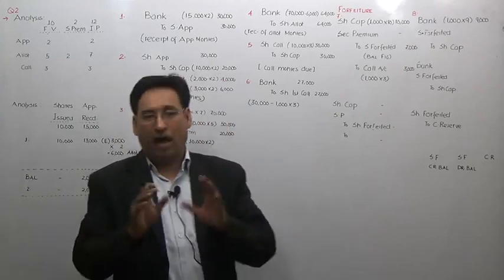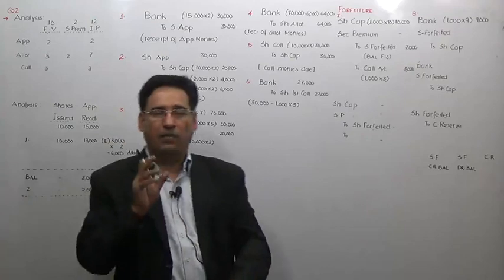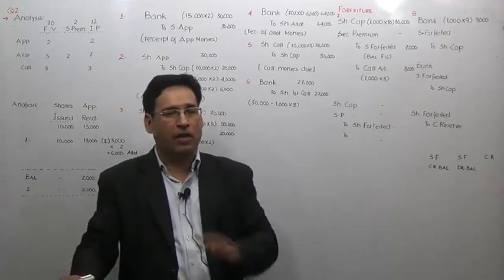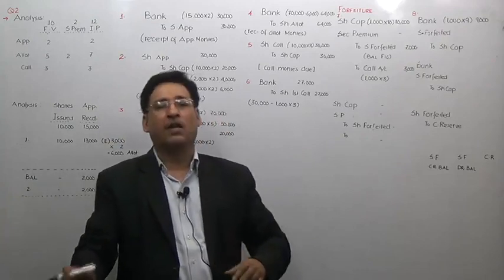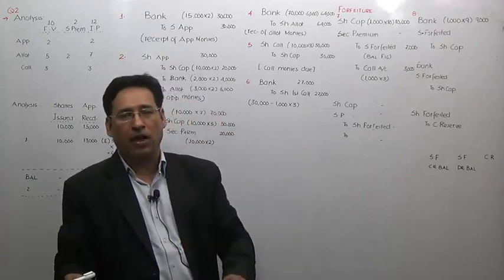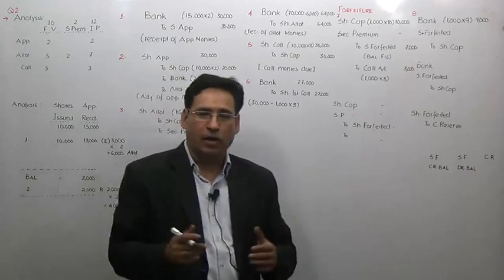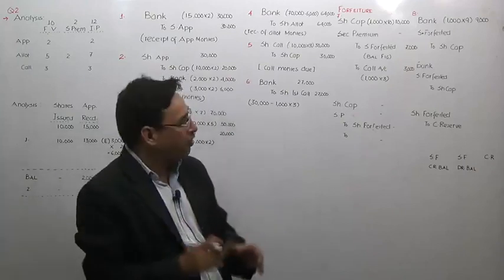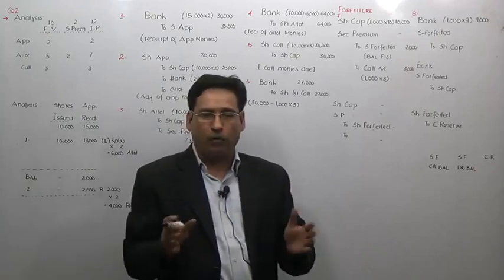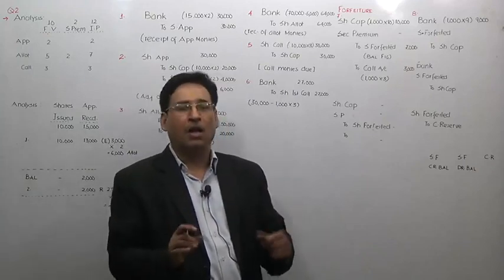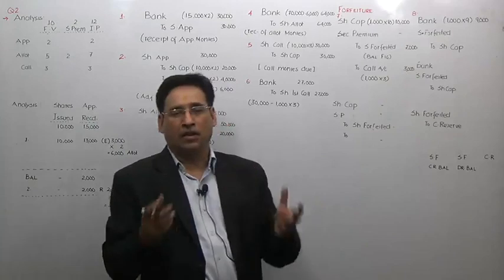Are you getting my point or not? At the time of public issue, we cannot give discount. That's a different matter. However, after having forfeited the shares, when we reissue the same, we are still very much in command to give the discount.